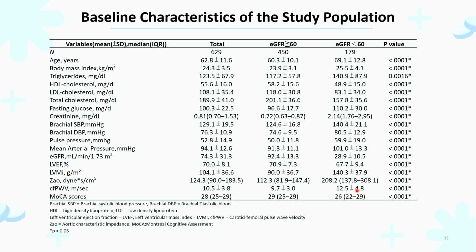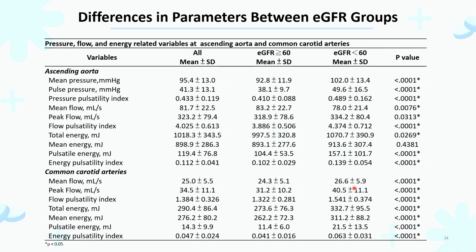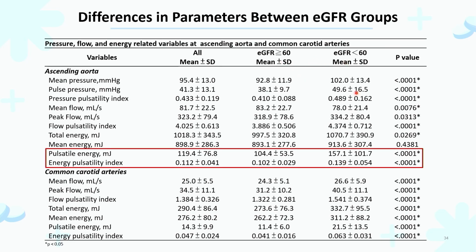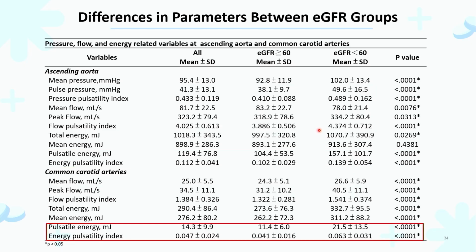So how about the difference between all the hemodynamic parameters between the renal dysfunction subjects and normal subjects? So you can see they have higher blood pressure, pulse pressure, and they also had a higher pulsatile energy and energy pulsatility index, either in ascending aorta, also in carotid artery.